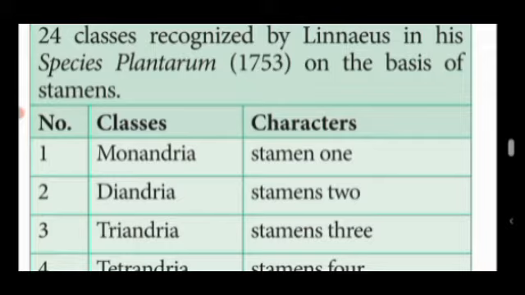It is on the basis of number, union, that is adhesion and cohesion, length and distribution of stamens. The classes were further subdivided into orders on the basis of carpel characteristics, that is gynoecium characteristics. Hence, this system of classification is also called a sexual system of classification.